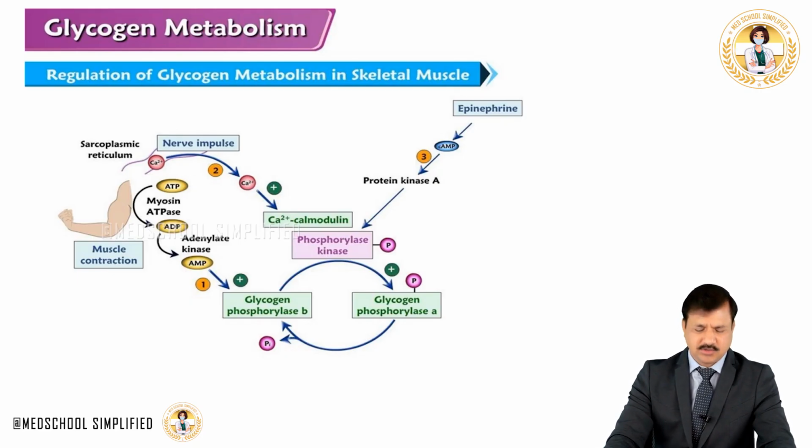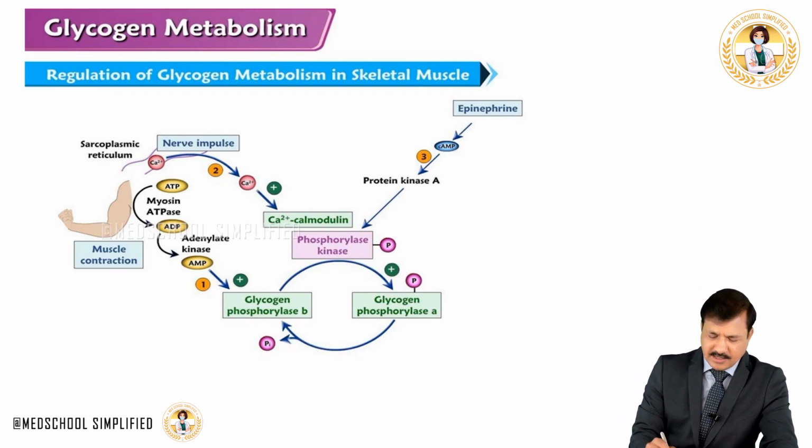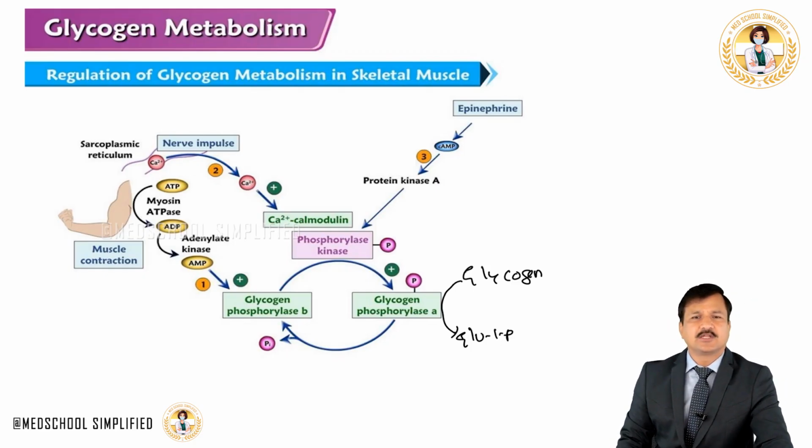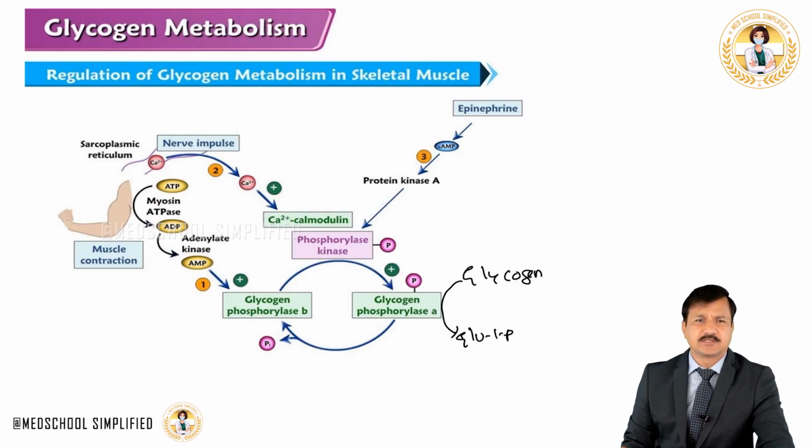And the active glycogen phosphorylase is going to break glycogen into glucose 1-phosphate. This is what happens. Now that's one way of regulating glycogen degradation in the skeletal muscle.